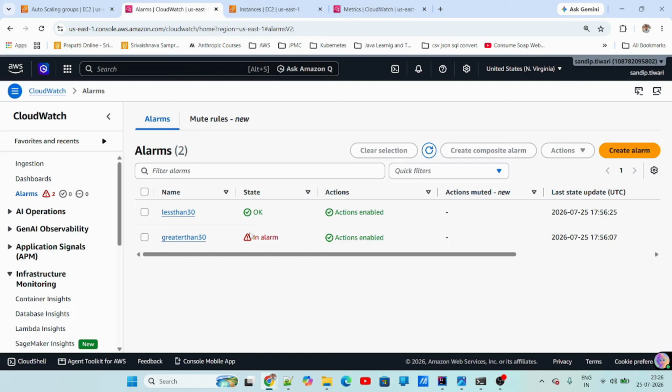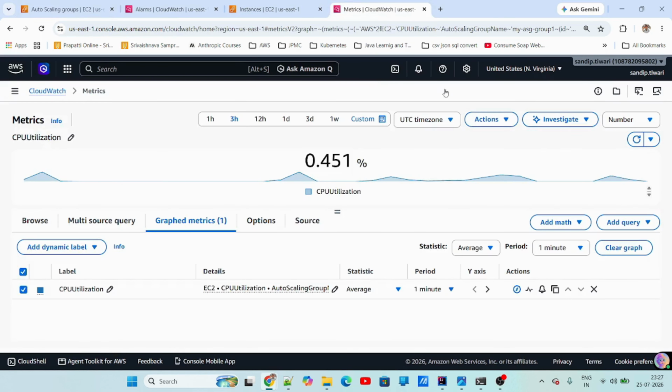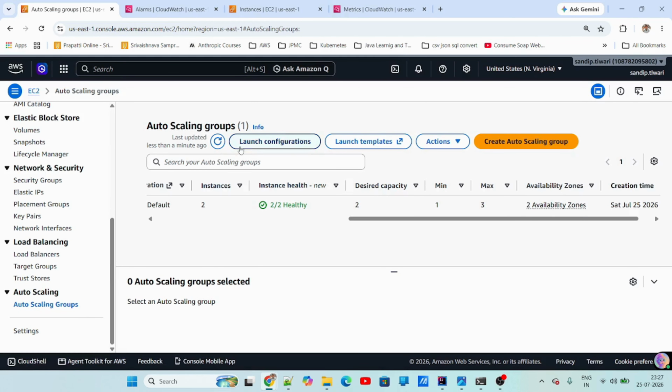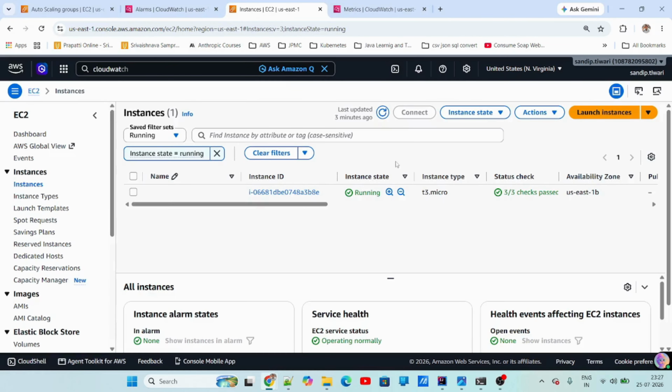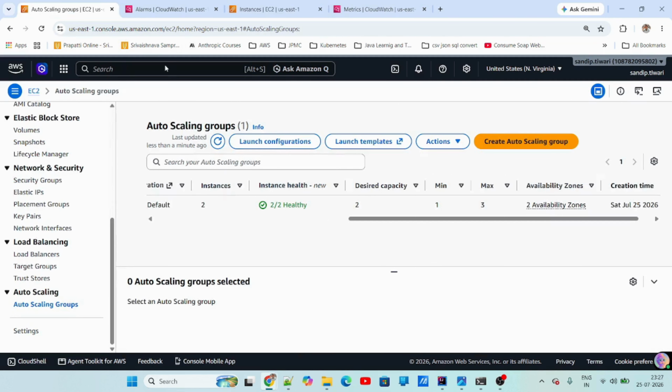As you can see, greater than 30 is now in alarm, and once it is in alarm, it increased the capacity to 2. I'm just checking why. Okay, now it is 89.9%. Obviously, now it will add one more instance here because it has gone past 40 as well. Between 30 and 40, one instance would have been added. So here we got that instance. And if you look here, see, a new instance is added. There will be one more instance which will get added. We'll just wait for that.